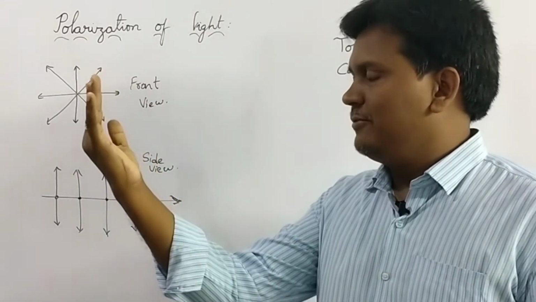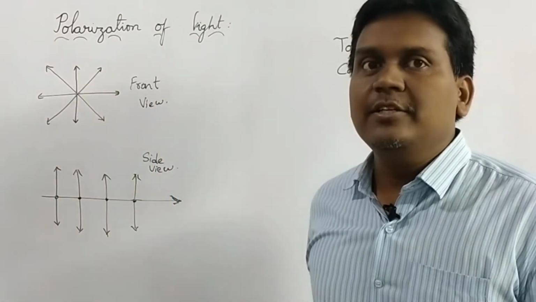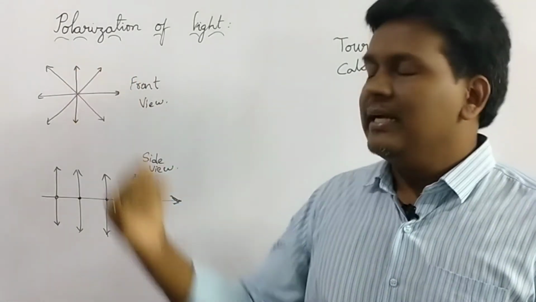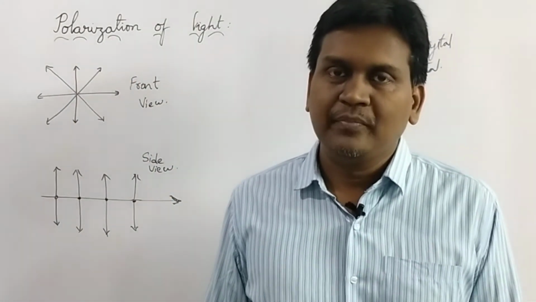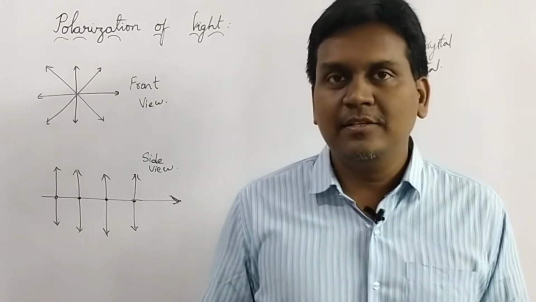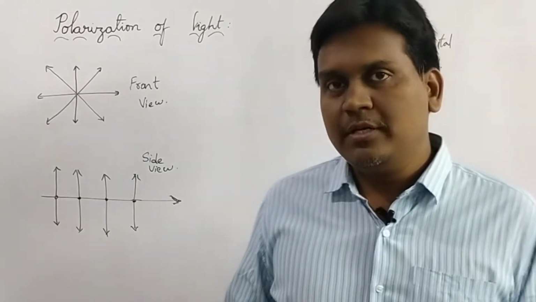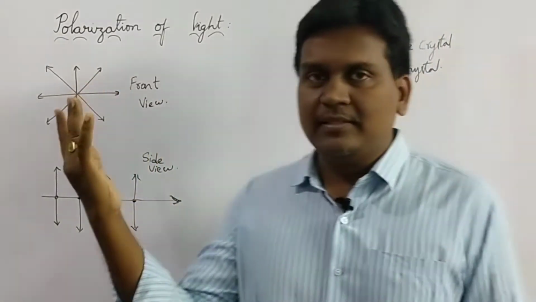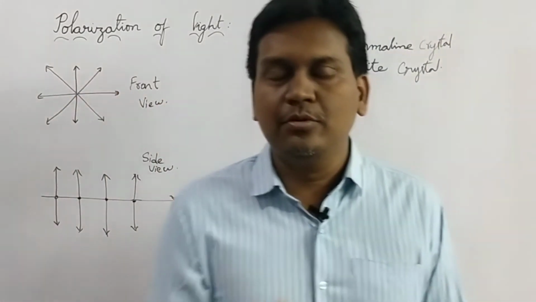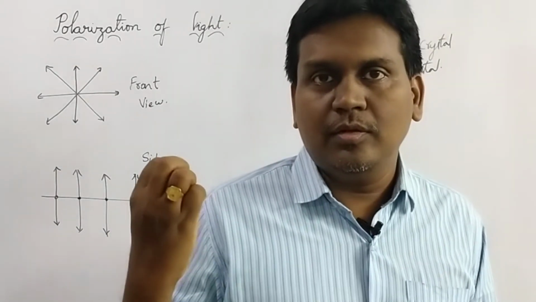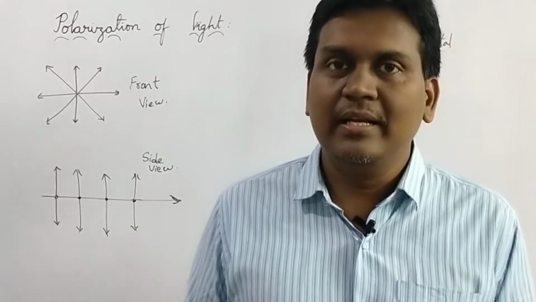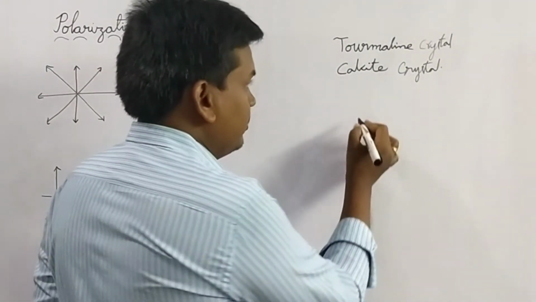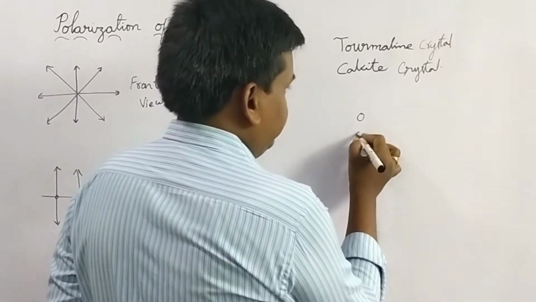So here the difference is that the intensity of light is changing. As I placed a crystal, the intensity of light is changing. Intensity means the energy per unit time or the energy per unit area. So what this crystal is doing is stopping some rays, as the structure or the molecules inside the crystal are like this.